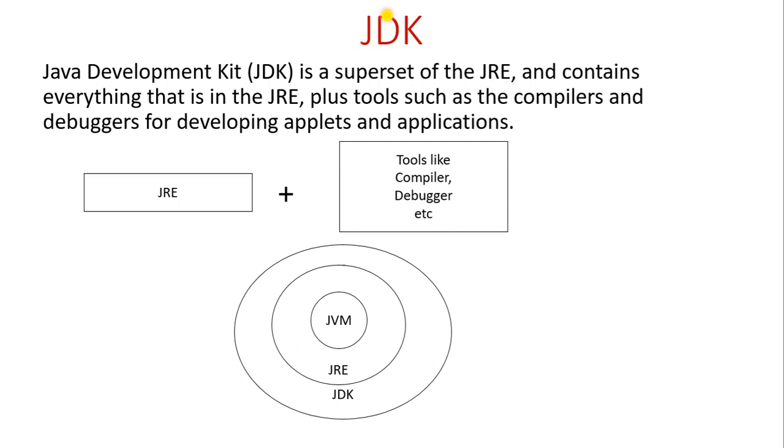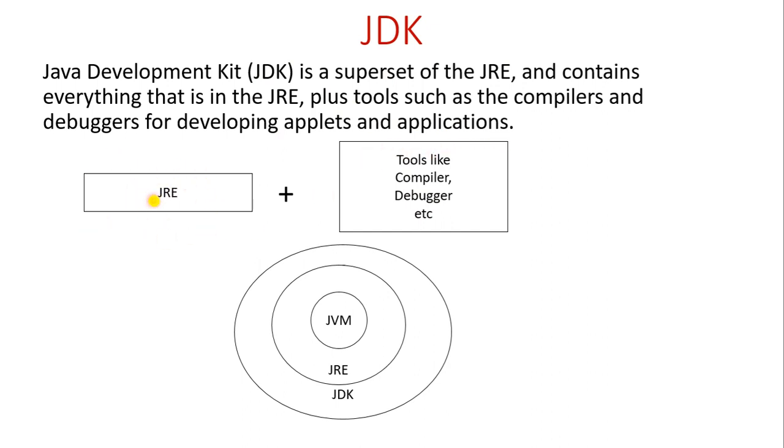JDK has the JRE, and also it has the compilers and debuggers which are necessary for developing the applets and applications. So JDK contains JRE, and it also contains the compilers and debuggers which are necessary for developing the applets and applications.